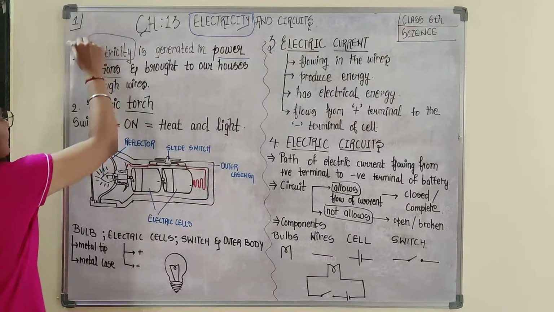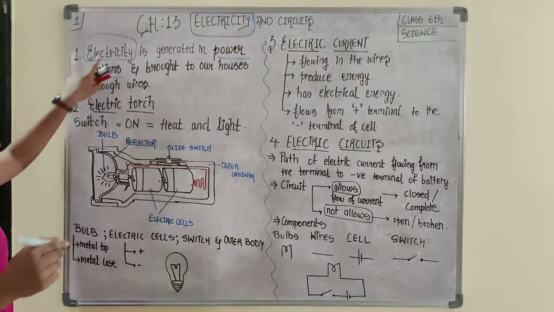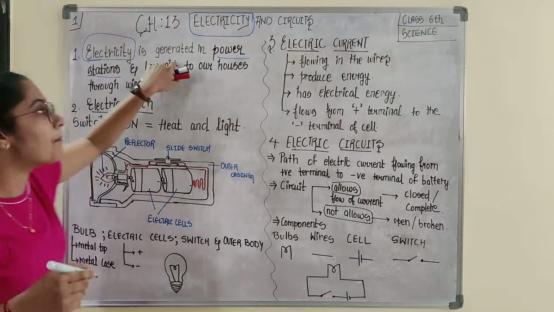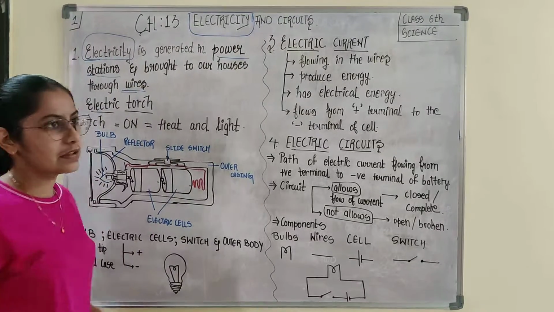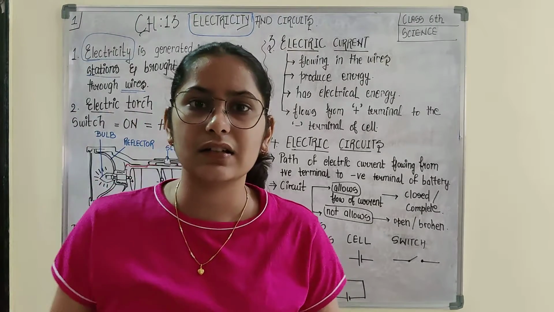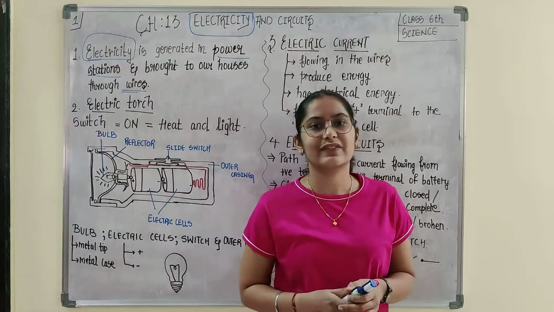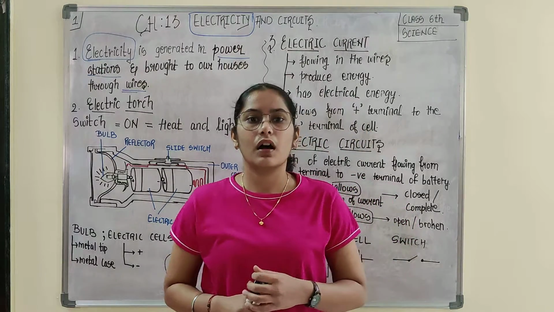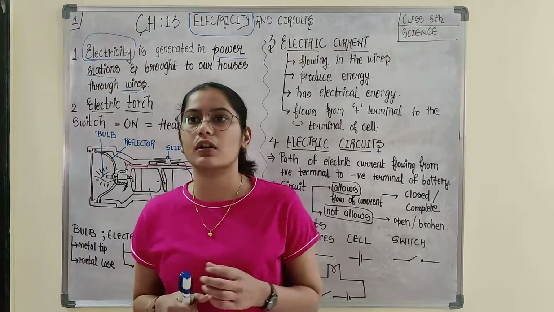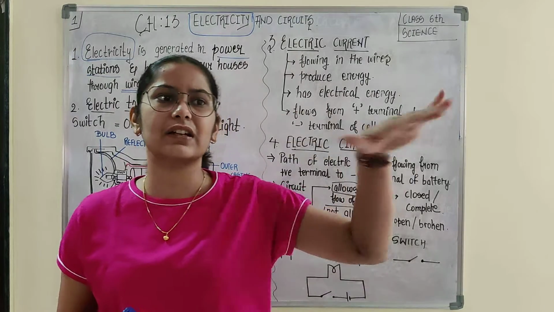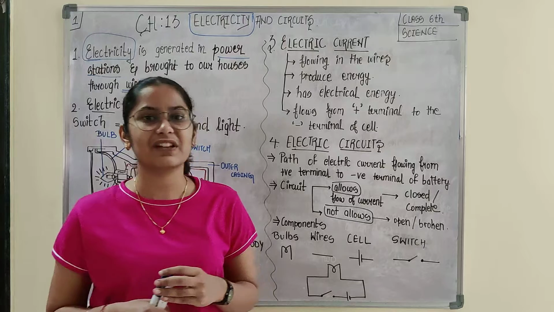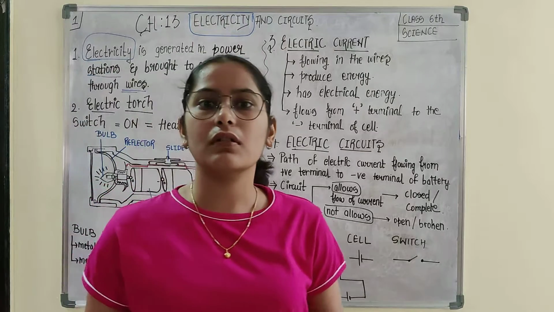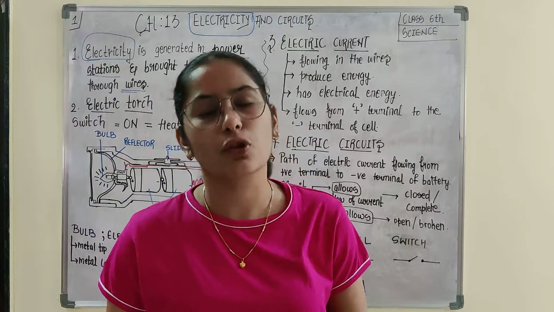Electricity is generated in power stations and brought to our houses through wires. You see electric current in different appliances in your surroundings, in your houses, everywhere. Since development is taking place at a very fast pace nowadays, you should be aware of it.